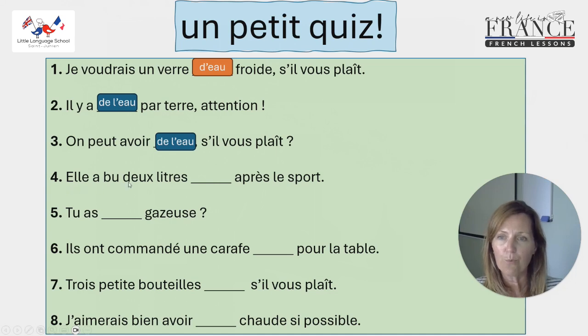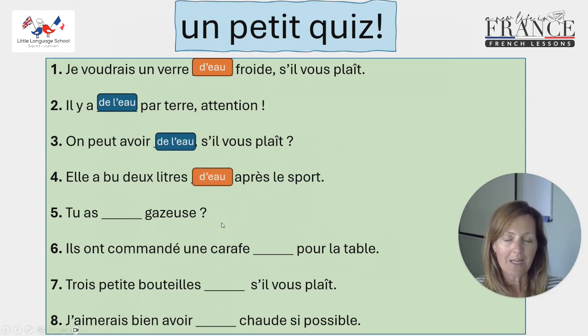Numéro 4. Elle a bu 2 litres d'eau après le sport. She drank 2 litres after sport, after exercise. What should we do here? Is there a quantity? Yeah, quite clearly there is. 2 litres, so we're going to need d'eau.